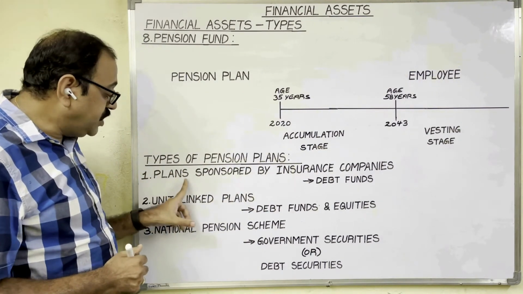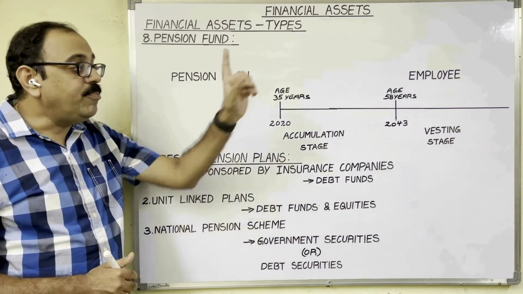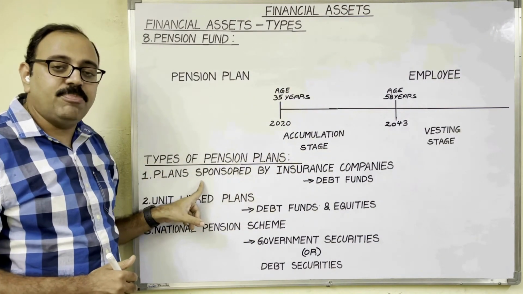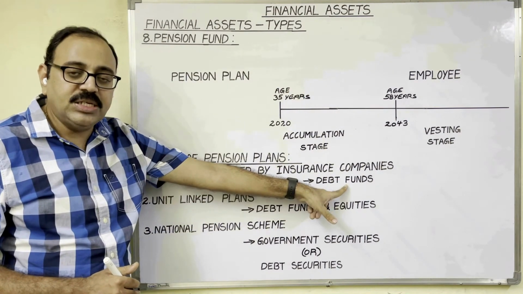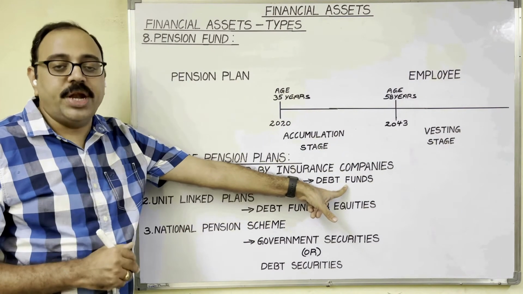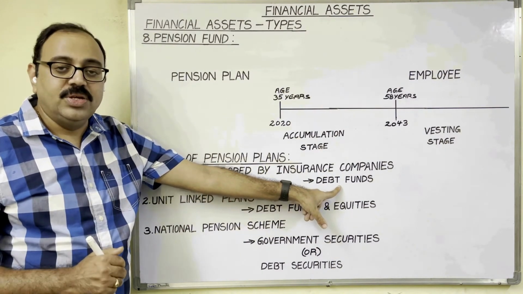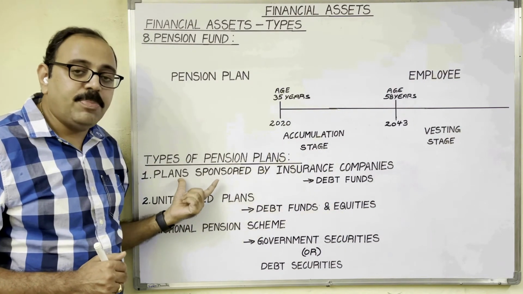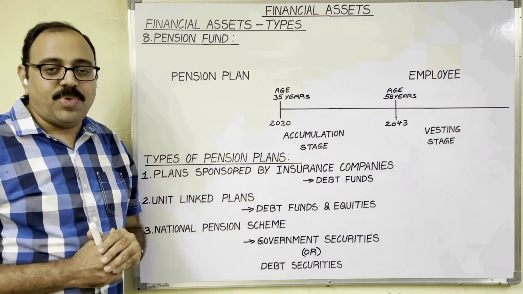First one, pension plans sponsored by insurance companies. If an employee invests in this type of pension plan, his money will be invested in debt funds, means in debentures and corporate bonds. Compared to equities, debt funds are safe. So, this type of investment plan is suitable for conservative employees and low risk employees.